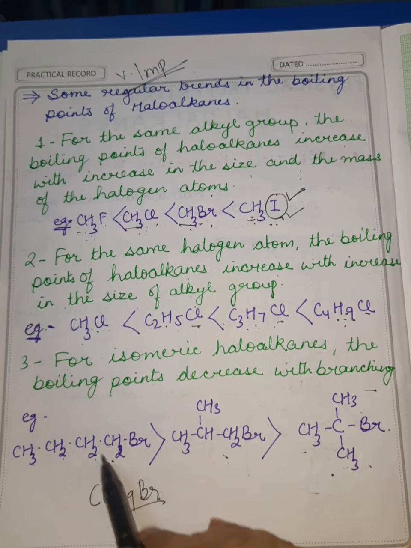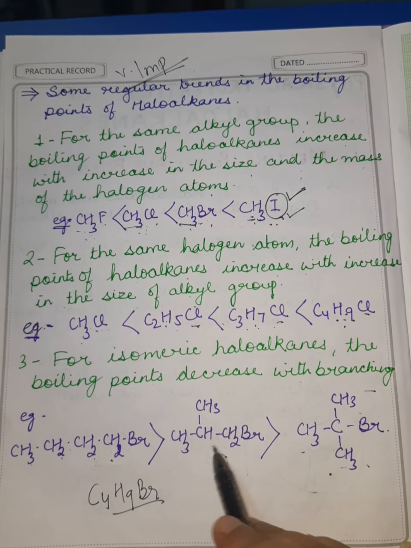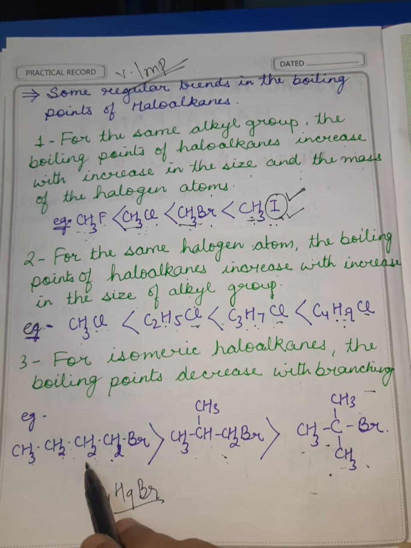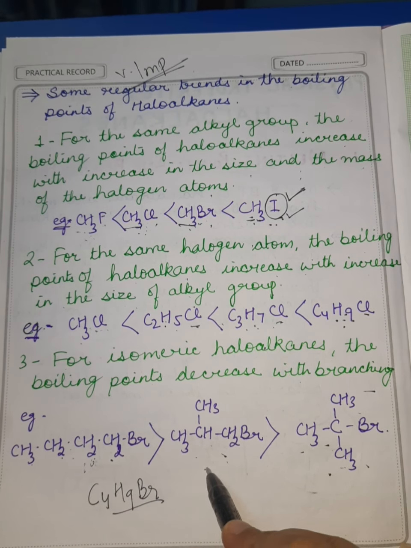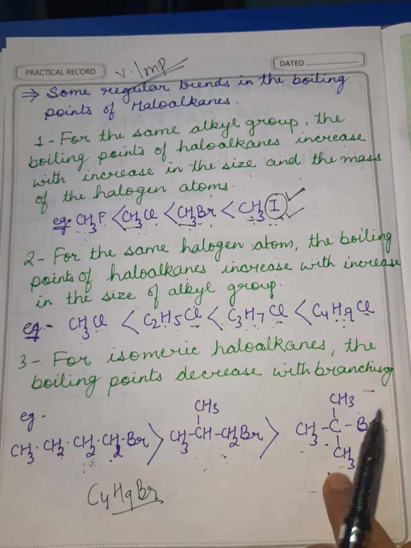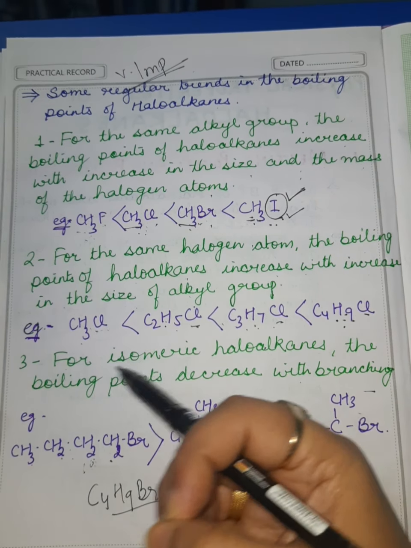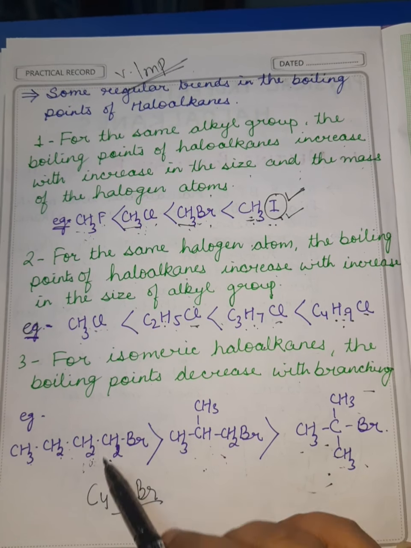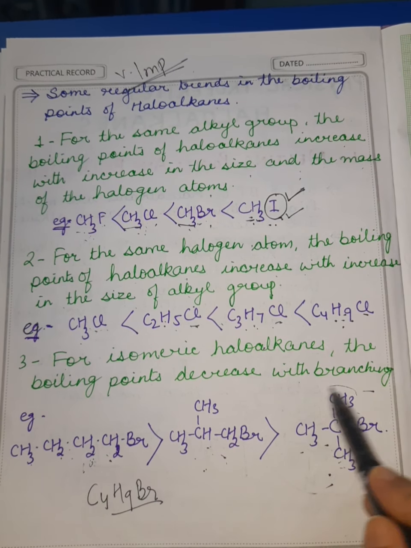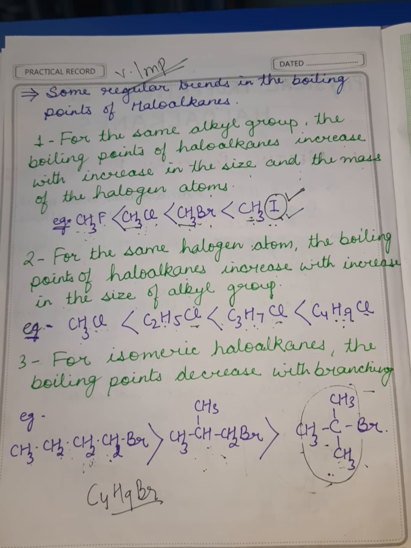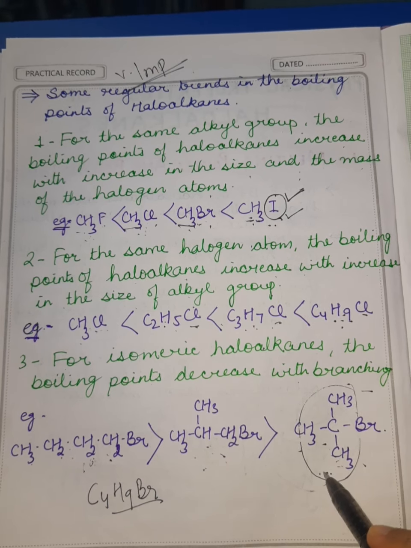Now as the branching is increasing, it means it's turning from 1 degree to 2 degree, 2 degree to 3 degree. The size of the alkyl group, you can see it is becoming compact. It is becoming smaller. So the smaller or more compact the size of the alkyl group, the lesser will be the surface area, and the lesser will be the van der Waals force of attraction.